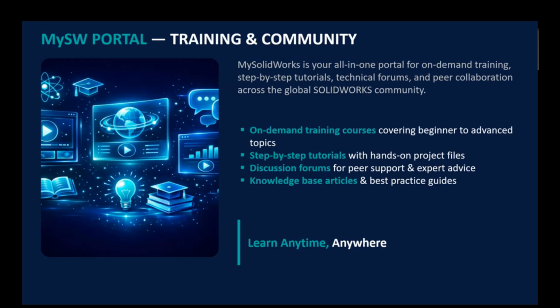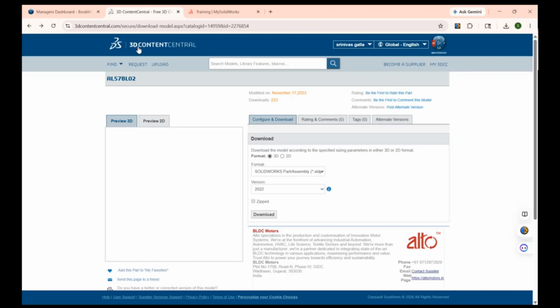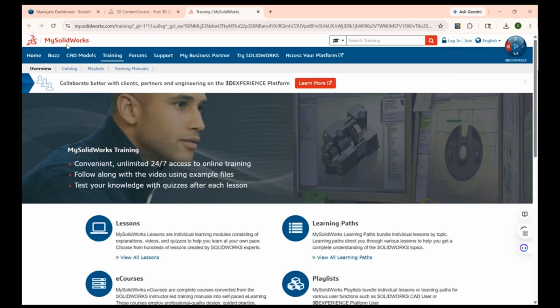MySolidWorks, here in this website, will be provided from basic level to advanced level. You will have all the training tutorials. So now I'm just showing how to access that portal. Here you can see it is a platform like mysolidworks.com. You can access this portal by logging in to it.